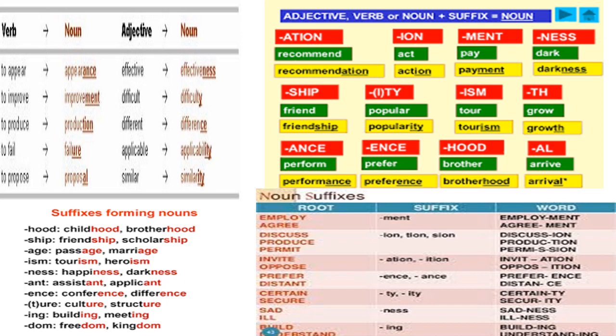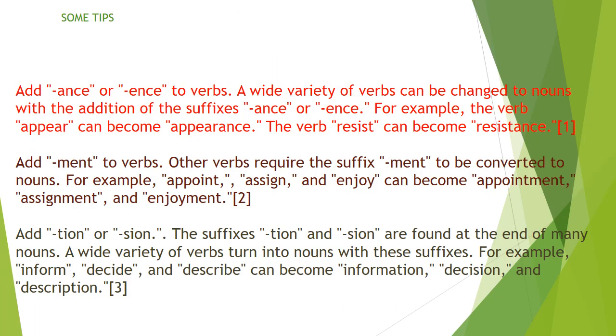So there are many such suffixes which we add at the end of a word in order to form a noun. Again, here you have ation: recommendation; ion: act, action; ment: pay, payment; ness: dark, darkness; friend, friendship; popular, popularity; tour, tourism; grow, growth. Again, ance is added: perform, performance; ence: prefer, preference; brother, brotherhood; arrive, arrival. So you can see there are many such endings we add to make a new noun. Some tips: you can add ance or ence, you can add ment, you can add tion or sion.